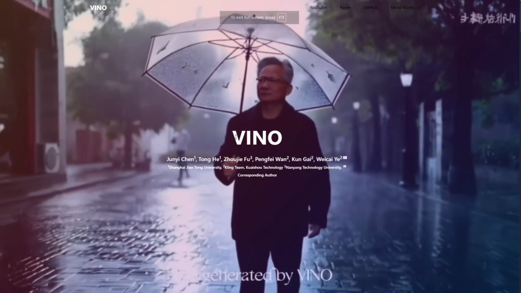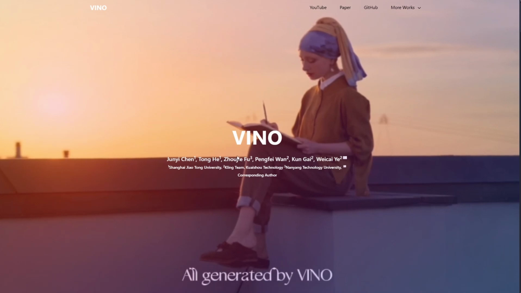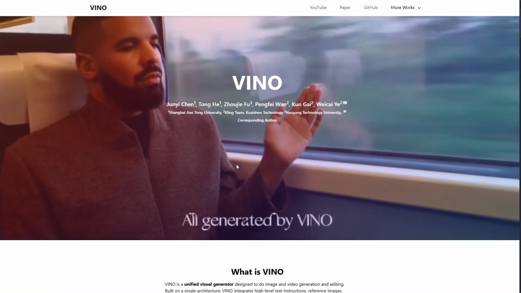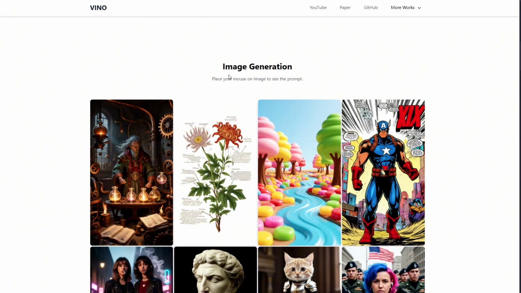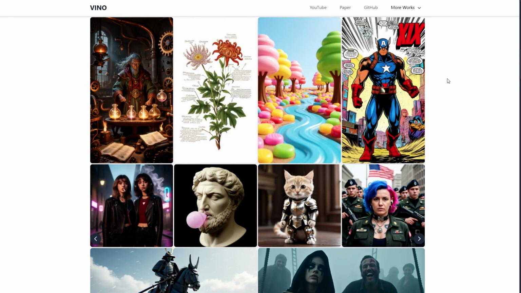We have VInO. This is like an all-in-one: image, video, and editing. It's a unified visual generator designed to do all three things at once. If we look at the image generation, it does a pretty good job. I wouldn't say it is state-of-the-art, but the quality is not bad. I actually like this image. It does a pretty good job.